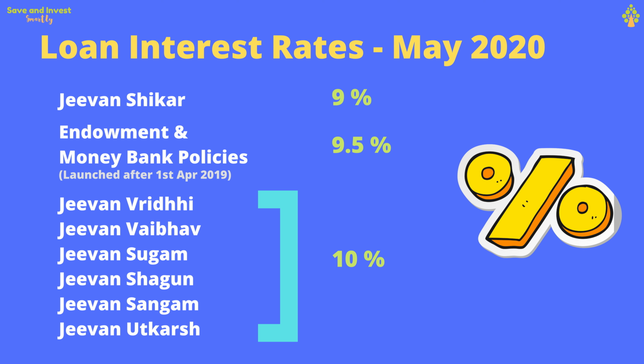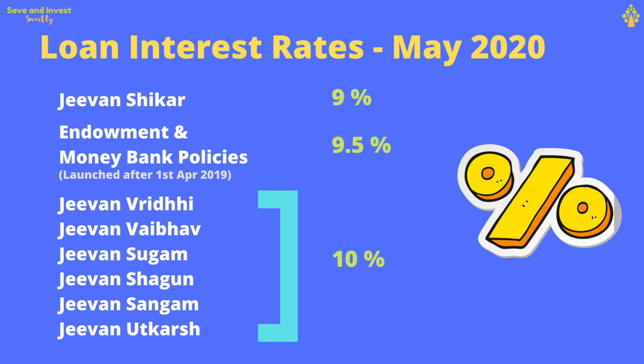What are the updated loan interest rates from this May 2020 on different policies? On Jeevan Shikhar, you get the lowest interest rate at 9%. And all the regular premium endowment plans and money back policies launched after April 1, the interest rate is 9.5%. For all other LIC policies like Jeevan Vriddhi, Jeevan Vaibhav, Jeevan Sugam, Jeevan Shagun, Jeevan Sangam, and Jeevan Utkarsh, the interest rate offered is 10%.